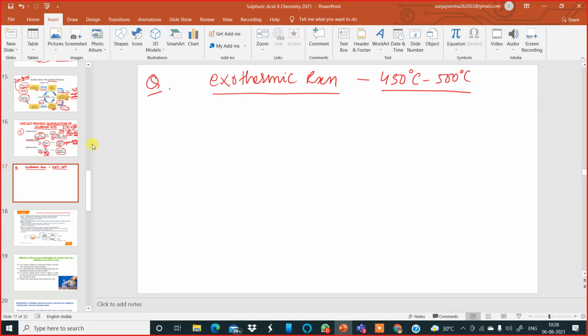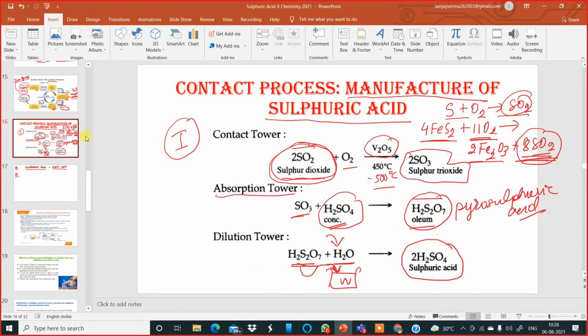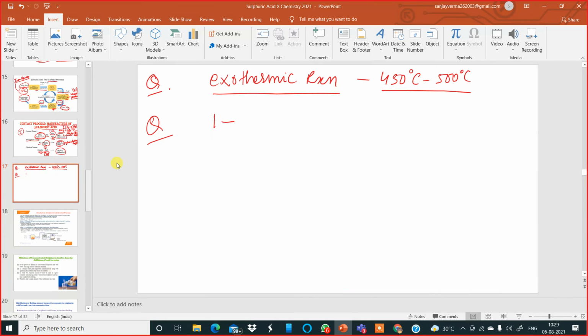Okay, now they might ask you, what is the pressure required for the contact process? The pressure required over here is normally 1 to 2 atmospheres. So the pressure required in the contact process is 1 to 2 atm, atmospheric pressure. So these are the questions which can be asked.